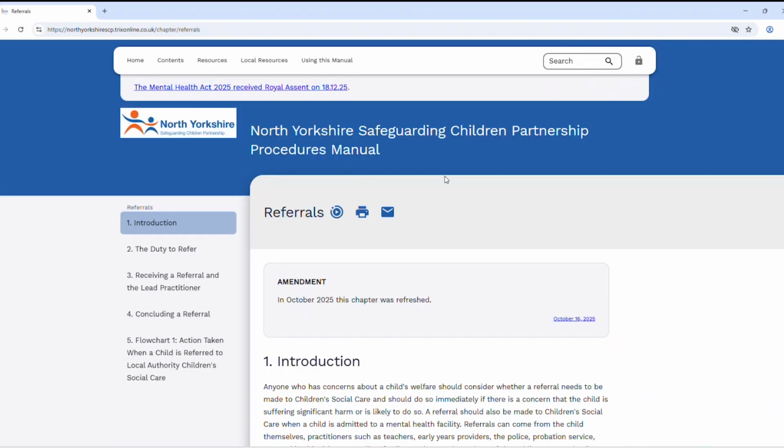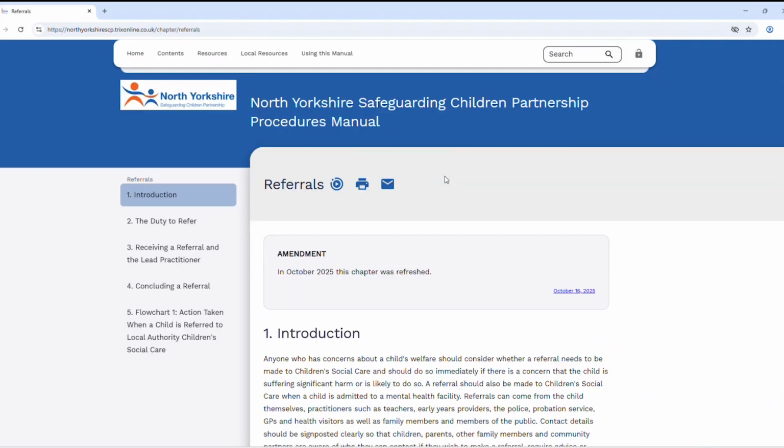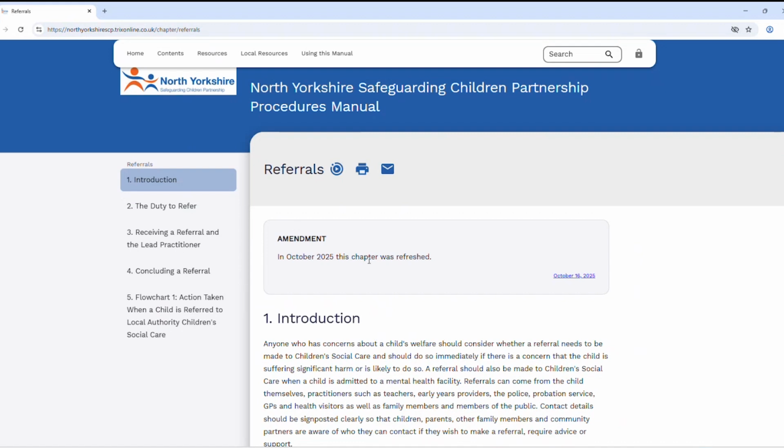If we go on to one of the manual chapters here, they're all designed and written and formatted in the same way to be easily understood and for it to flow well and read well. As you can see, this one was last updated in October 2025. You've also got a quick guide here for text-to-speech, print and email, so it can be shared, printed or read out loud to you. There is also a Google Translate function as well.